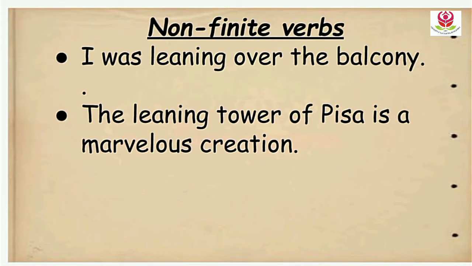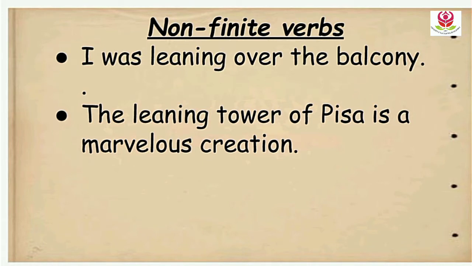I was just solving this exercise on non-finite verbs. Let's do it together. So here we have got two sentences. I was leaning over the balcony, and the Leaning Tower of Pisa is a marvelous creation. So in both the sentences we have got this verb leaning. In the first sentence, leaning cannot be a non-finite verb because there is a helping verb was before leaning. So definitely this is a finite verb.